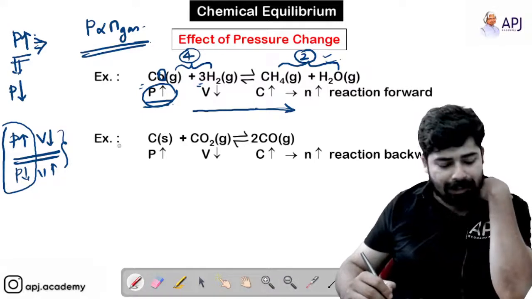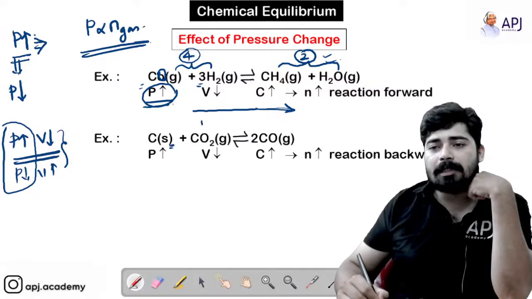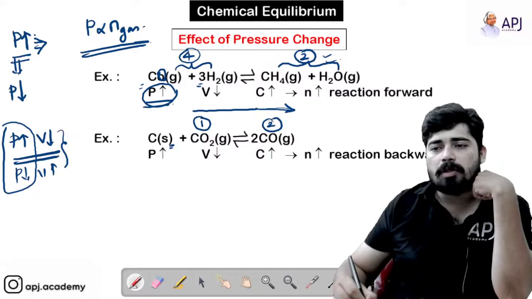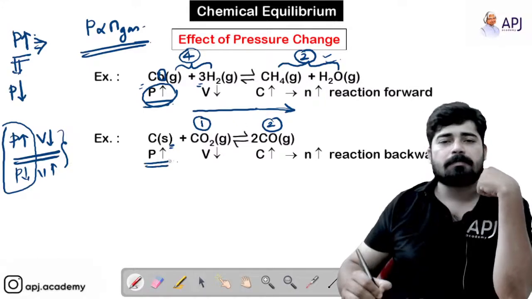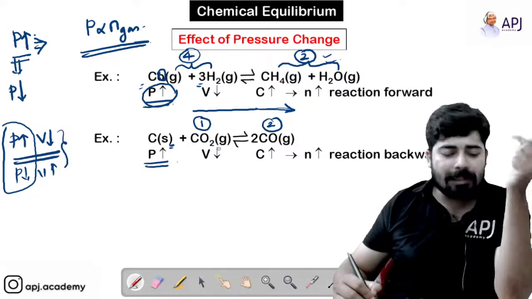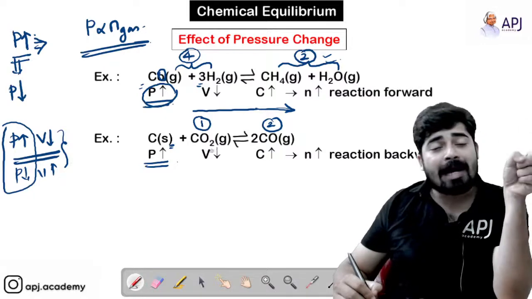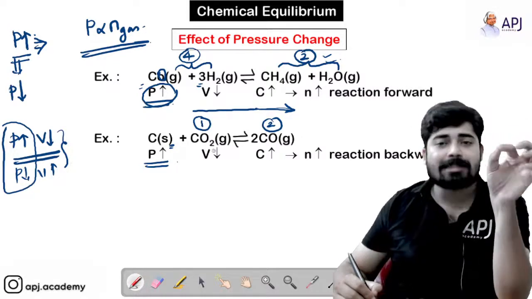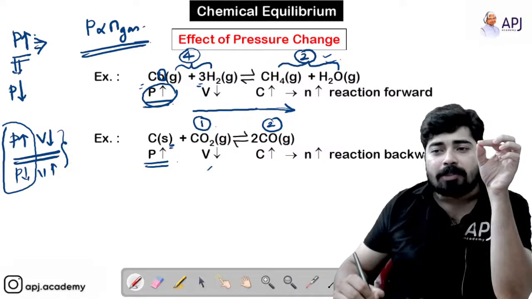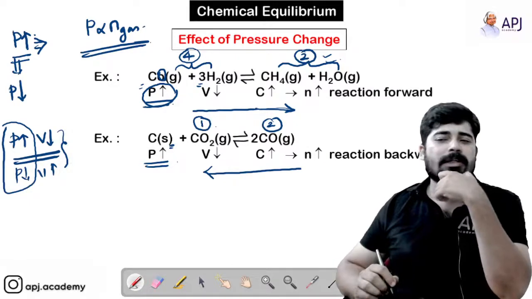Now considering the second case, you can see that carbon is solid, and for the gaseous species, here it is 1 mole and here it is 2 moles. If I am increasing the pressure, the system has to decrease the pressure. How will it do that? By shifting the reaction in the direction where the moles of gas is less. The moles of gas is less on the reactant side. So the reaction will shift in the backward direction. Hope this is clear for you.